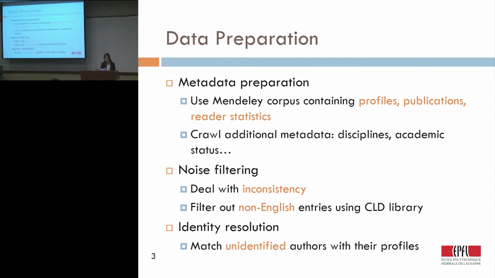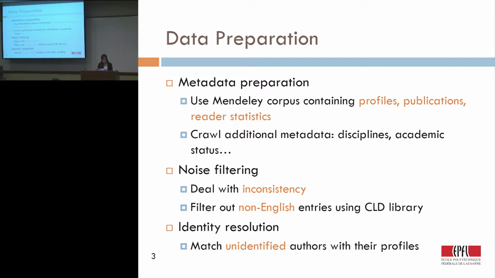First, we got the Mendeley dataset. It contains profiles, publications, and the reader statistics of these publications. We need to first pre-process this data because it's not perfect. So first we crawl additional metadata, including disciplines of the authors and the readers, and also the academic status of the authors, because later on we need to further group the authors and experts into different groups according to their academic status.